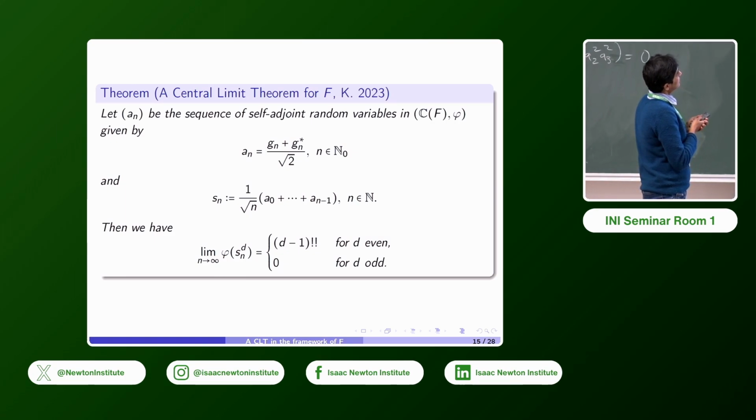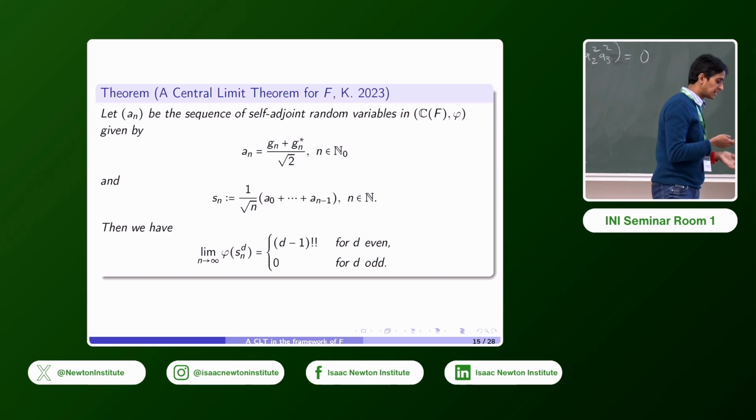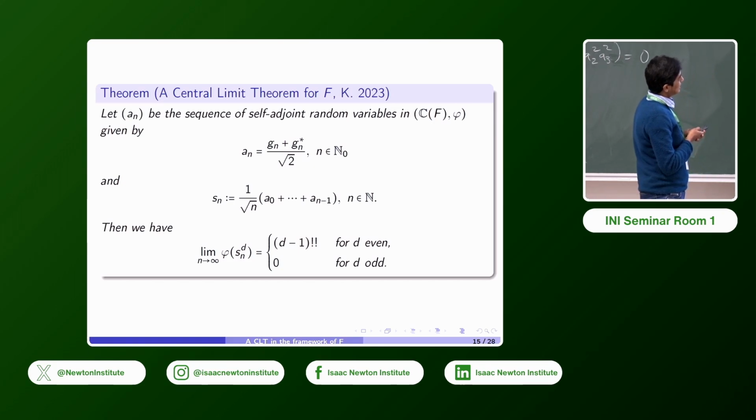So we take An to be the sequence of self-adjoint random variables in this star probability space, given here. We look at the generators of F, take Gn plus Gn star. We represent the elements of F in the group algebra using the same notation. So Gn plus Gn star, or Gn inverse, divided by the square root of 2. The dividing by the square root of 2 is just to ensure that they have variance equal to 1. And then we take Sn to be the sequence given by 1 over square root n, times the sum of the first n random variables, but the indices start from 0 rather than 1.